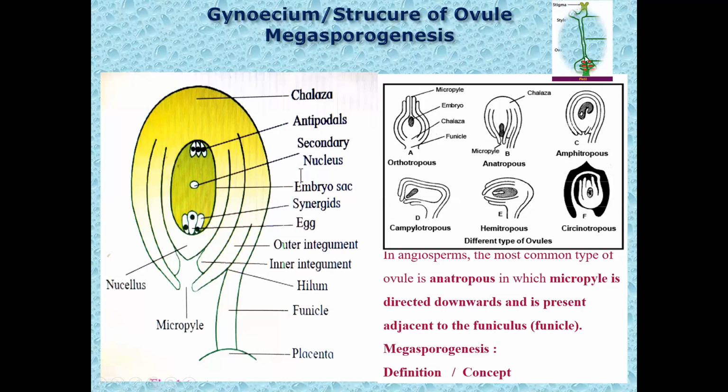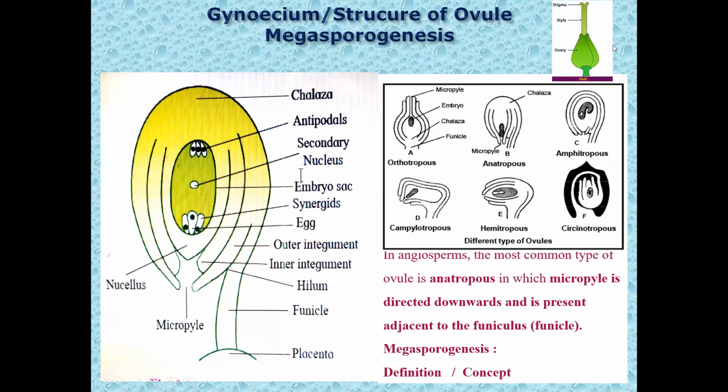Now, this gynoecium consists of carpel or pistil as an individual member. Each carpel or pistil is made up of three parts, that is a basal swollen ovary, a style, and a stigma.